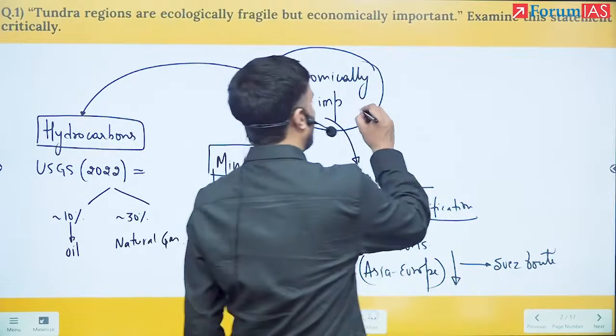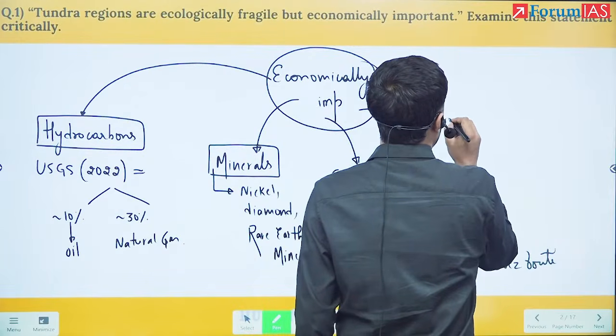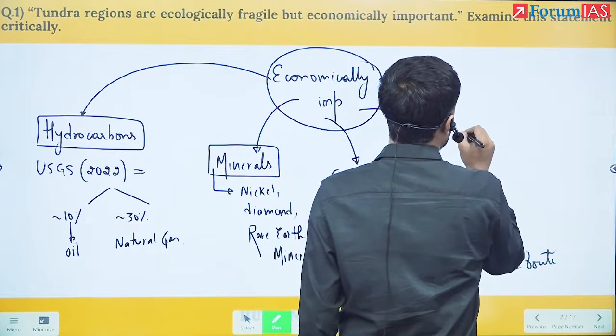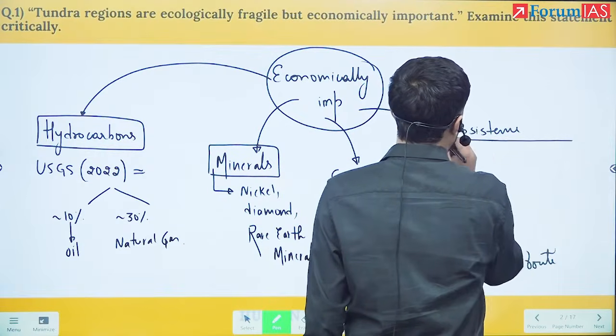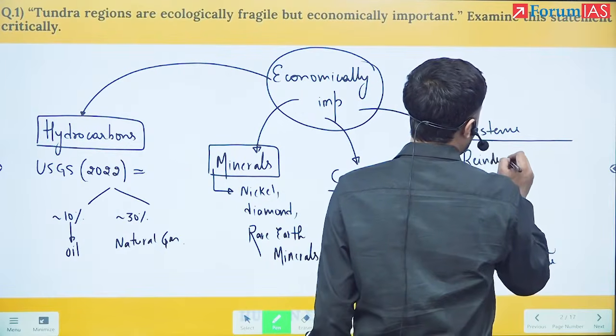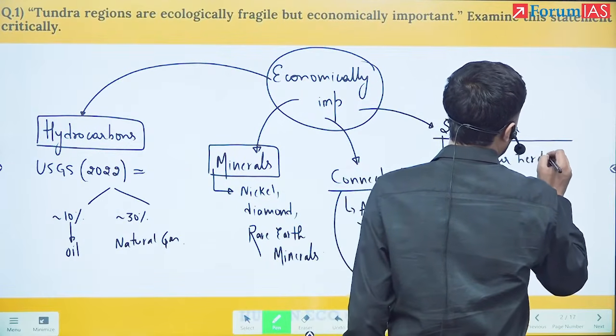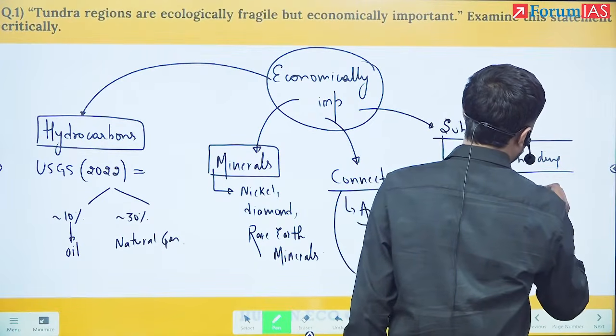Next, we talk about subsistence activities. In the subsistence activities, we talk about reindeer herding. There is a tribe known as Nenets.